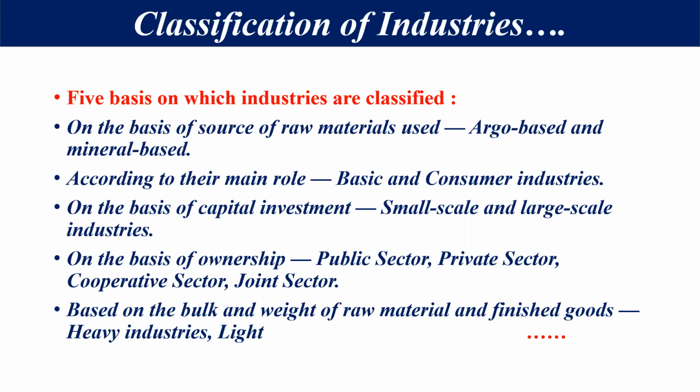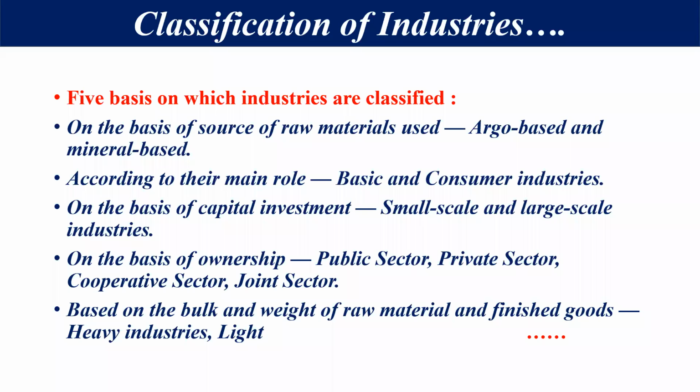Public sector means it is totally controlled by the government. If we think about private sector, it is totally controlled by private individuals. If we think about cooperative sector, it means these are under the control of the people who provide the raw material. And if we think about joint sector, it is under the control of both government as well as private individuals. We will study all these things in the next part of the chapter also.